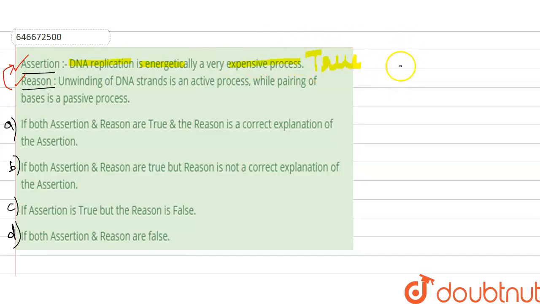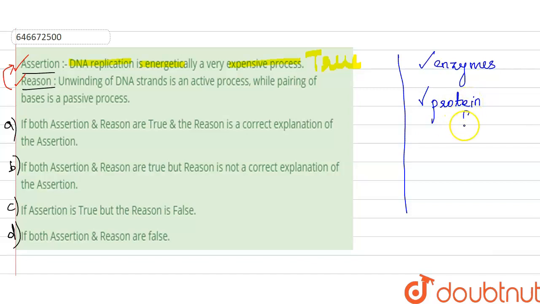Why? In DNA replication, we have to have many enzymes that need ATP, and we have to have many protein factors, that is bases and amino acids. Many protein factors are required in DNA replication. These protein factors and enzymes need energy to speed up the reactions. So DNA replication is energetically a very expensive process. ATP is the energy currency, and they need ATP very highly.